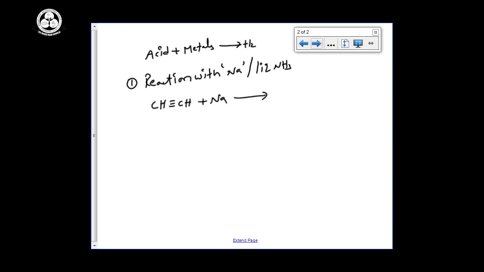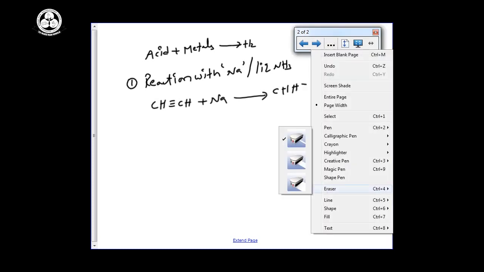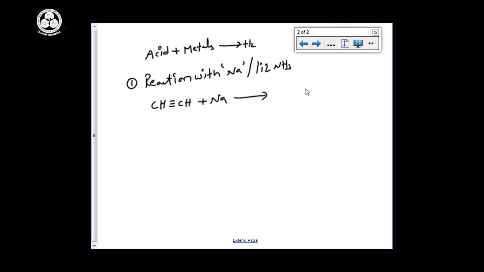Acidic hydrogen means the carbon attached hydrogen is acidic, then we can say CH triple bond C Na and liberate half mole of H2.